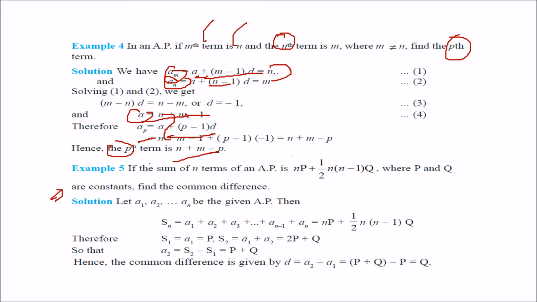How about example 5? If the sum of n terms of an AP is this, where p and q are constants, find the common difference.